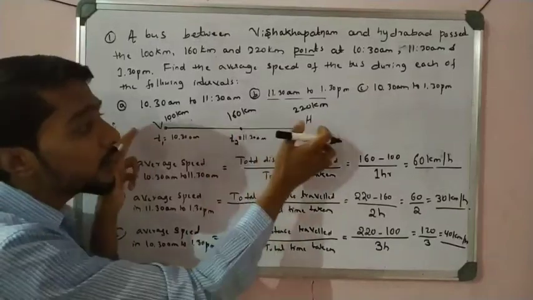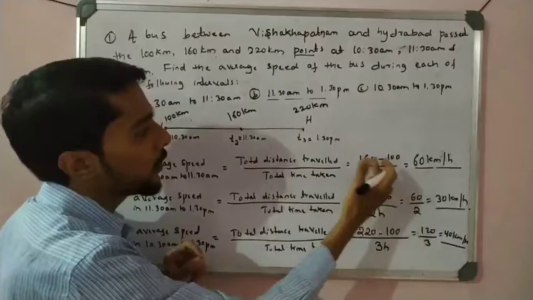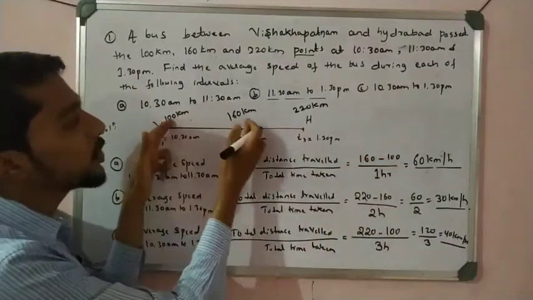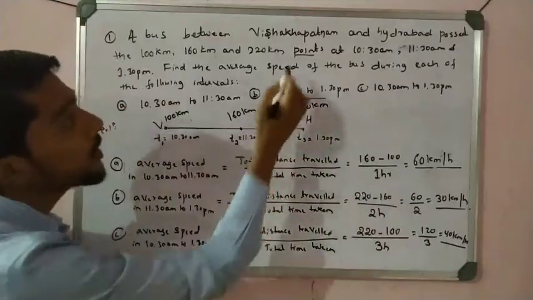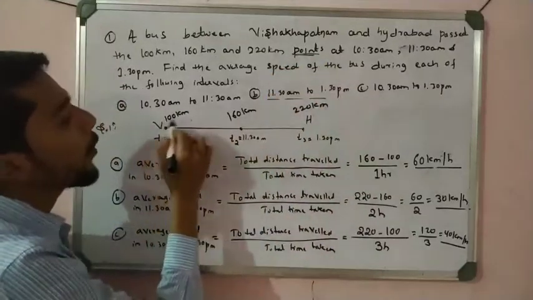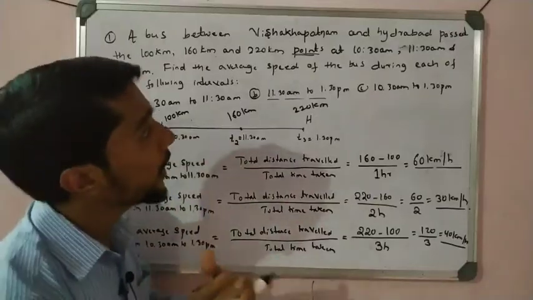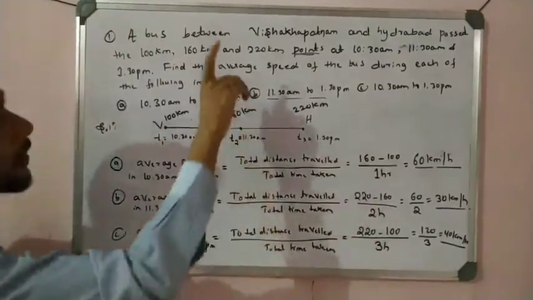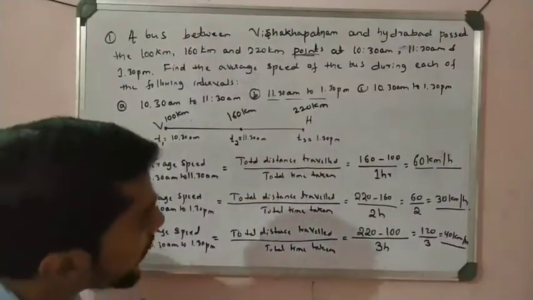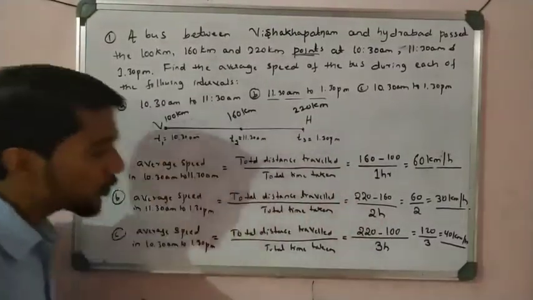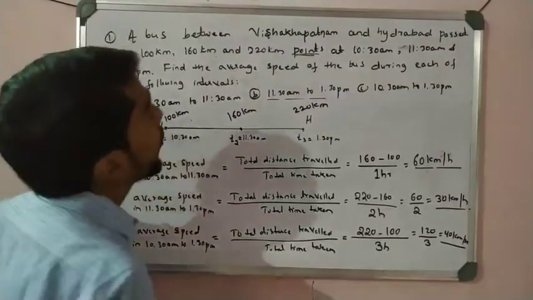If you do not write this, you suddenly make a mistake: you start to add everything, 100 kilometer then 160, total 260 kilometers, so you get the wrong answer. No, these are points given. So 100 kilometer point, 160 kilometer point and 220 point. So that is very important, you have to remember, right? If such problems come in examination, you have to solve carefully, right? So students, this is the first example, very important, so please write down this one. Okay, hope you finish this one.